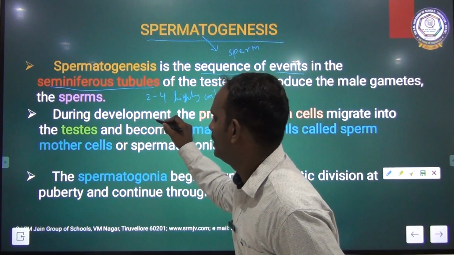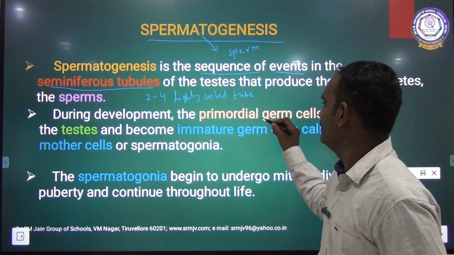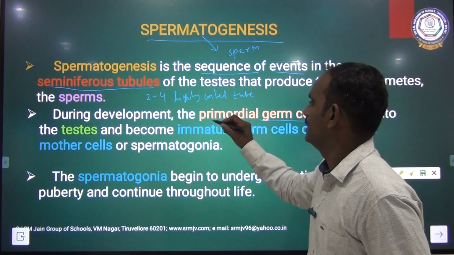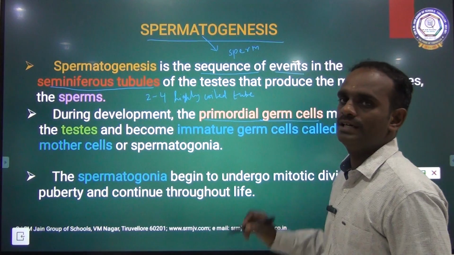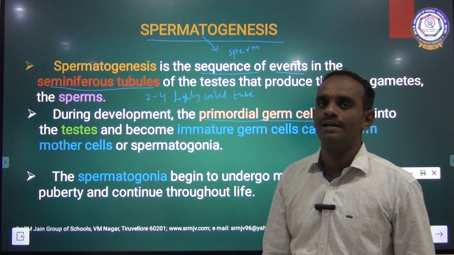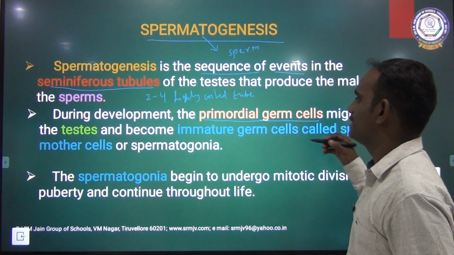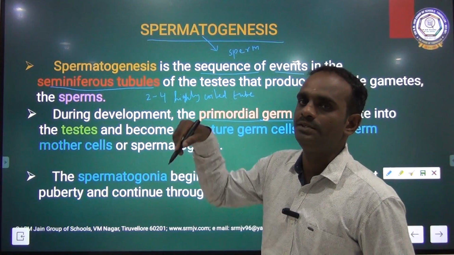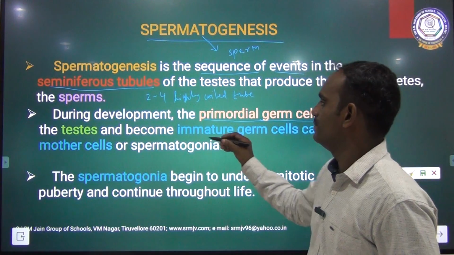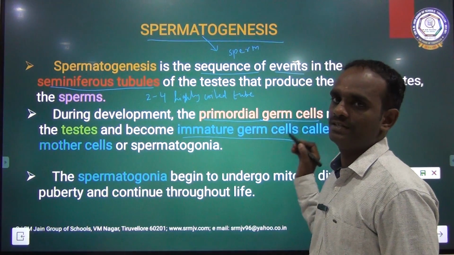During the development, the primordial germ cells migrate slowly into the testis and become immature germ cells.